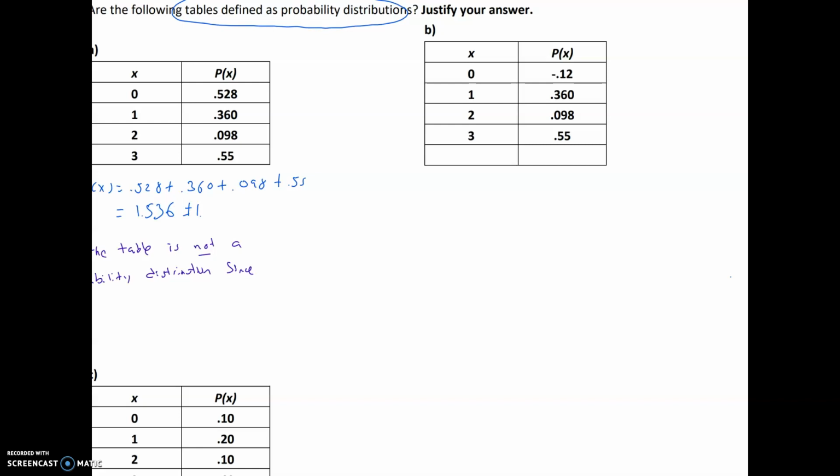Technically the sum of p of x is not equal to 1. For this to be a probability distribution, the values have to add up to almost 1, so you're looking at 0.999999, a value that is almost identical to 1. Now, let's take a look at B. In problem B, we can actually spot this one and eliminate it just because of that value. So we would say that in this case, no, the table is not a probability distribution.